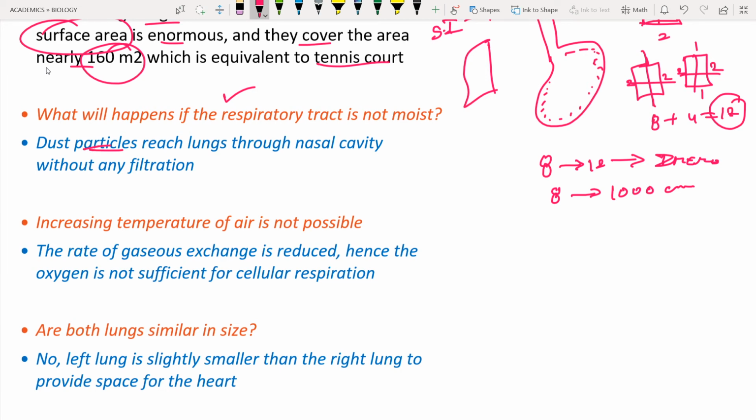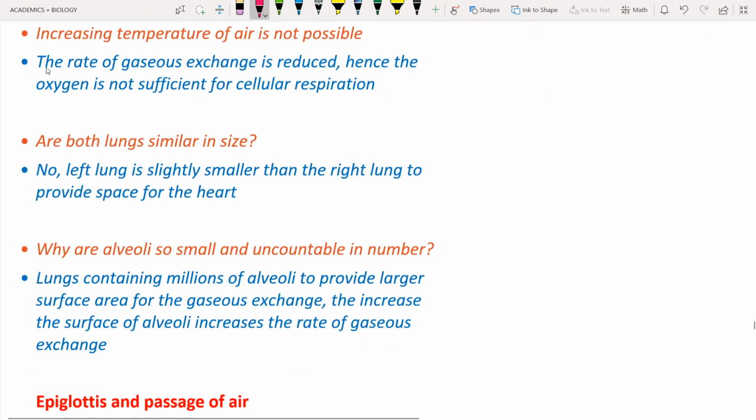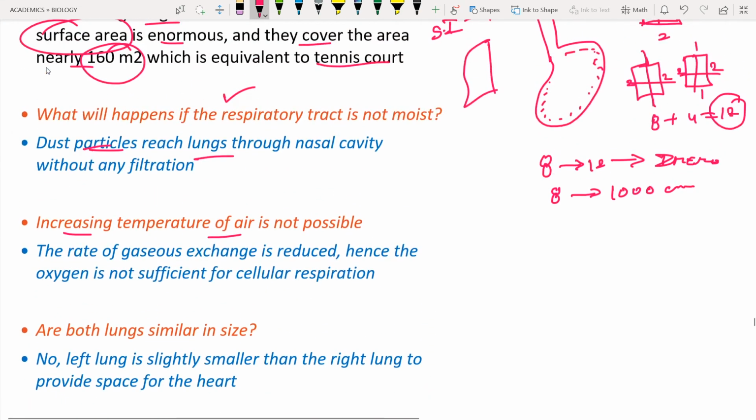So if the respiratory tract is not going to trap the dust particles, they are going to move into the lungs, and in the lungs these dust particles are going to cause some kind of troubles. Hence the moist surface is going to help in the filtration of the air. Next, increasing the temperature of the air is not possible. This is the continuation of the question; it is not the question, it is the answer.